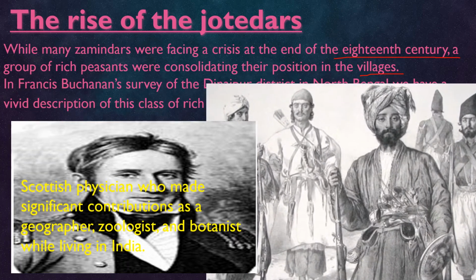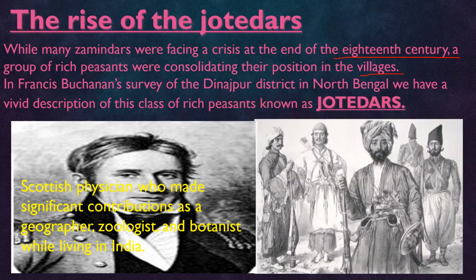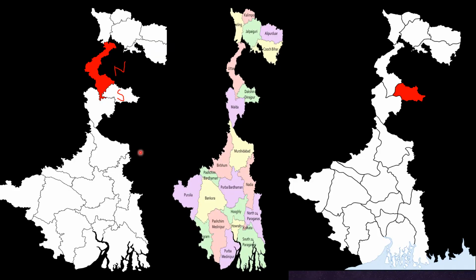They are Jotedars, and these are the places you can see here: this is North Dinajpur, this is South Dinajpur, this is Malda district, and the Murshidabad district. These are all the neighboring areas. This is the entire Bengal state, with Malda and Murshidabad. All these districts are there. This is Darjeeling, Jalpaiguri, and here this district is Dinajpur. From this district, their number is more.